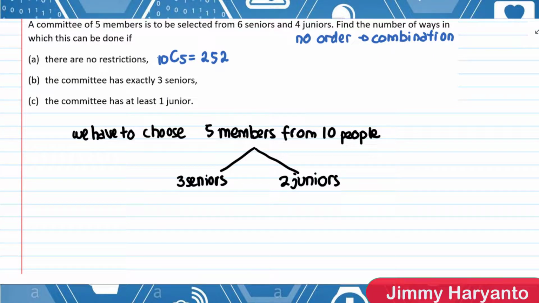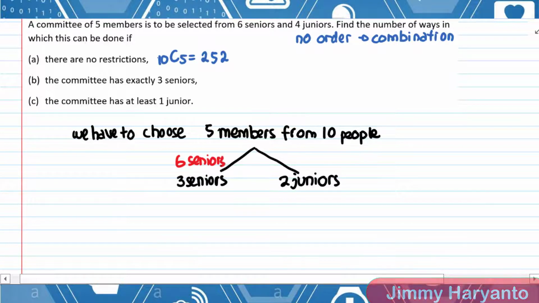And we also have the number of seniors and juniors. There are 6 seniors available and 4 juniors available. Okay, so for this one we can write 6C3 times 4C2.